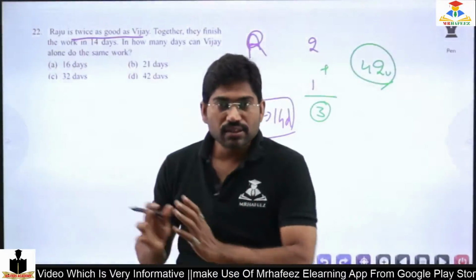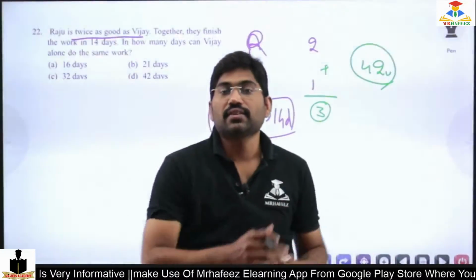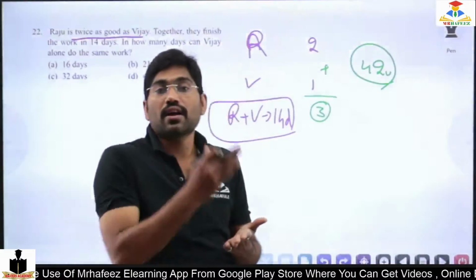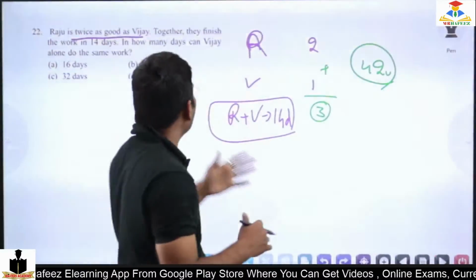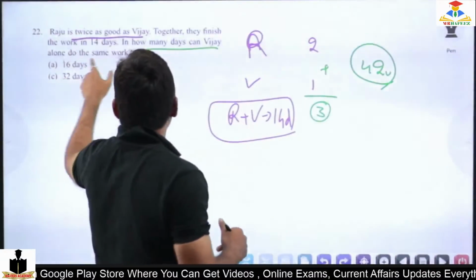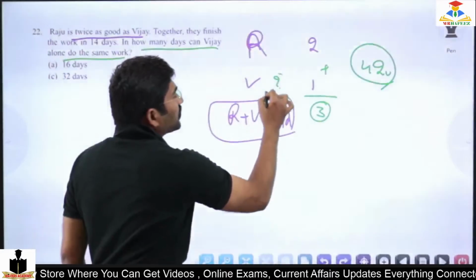The work is to eat 42 laddus. The work is to keep 42 bricks. Any work, the quantity of work is distributed in terms of 42. So now the actual question here is, how many days for Vijay alone? So Vijay alone is the question mark.